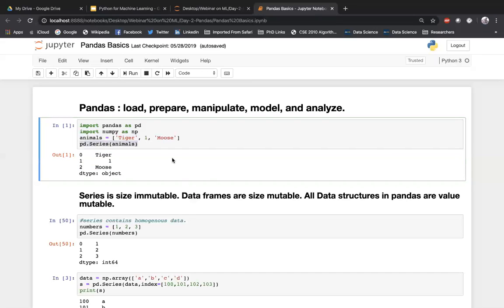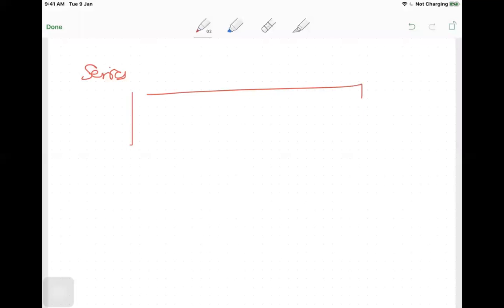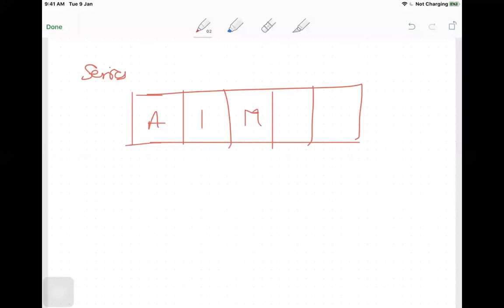Okay. So before going into what is a series and data frame, I would like you to visualize how series and data frames will work in pandas. Okay. So I would like to quickly show, right? So see, series is like this. It's just unidirectional data. It's single dimensional data. So you can assume that a series will be just like an array. Whatever you put will be stored just like an array. So in this case, I'm putting some variable here and then some variable here and then some variable here. So this will have some indexes, so 0, 1, and 2, and so on. Okay, so this is a series.